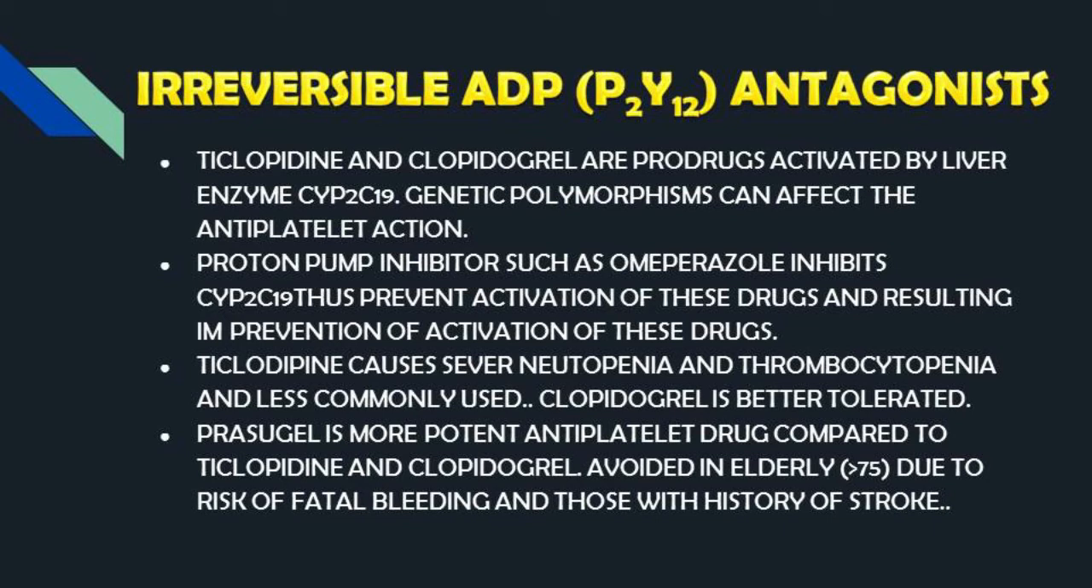Ticlopidine causes severe neutropenia and thrombocytopenia and is less commonly used. Clopidogrel is better tolerated. Prasugrel is a more potent antiplatelet drug compared to ticlopidine and clopidogrel. Avoided in elderly over 75 due to risk of fatal bleeding and in those with a history of stroke.